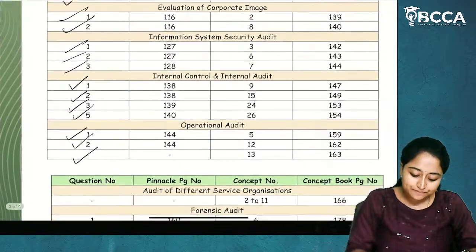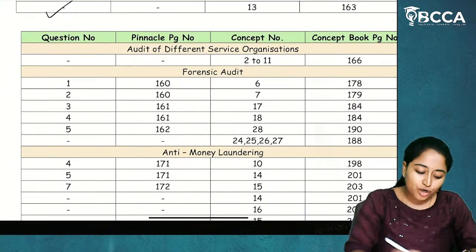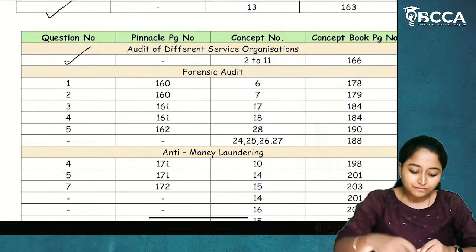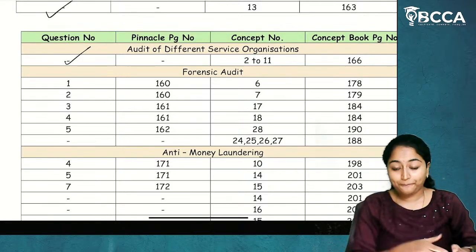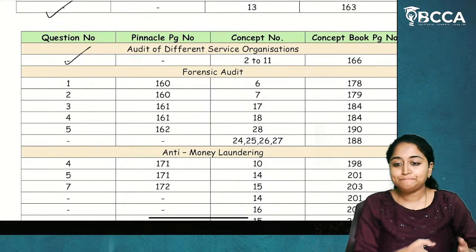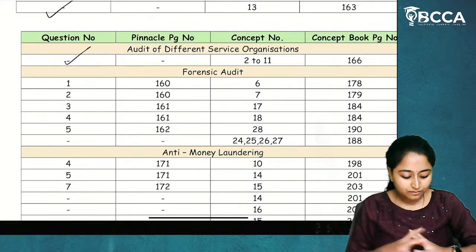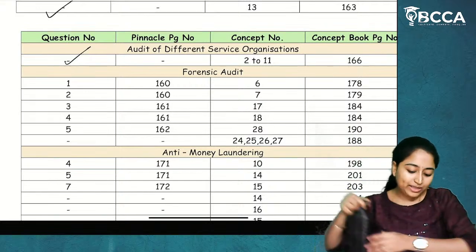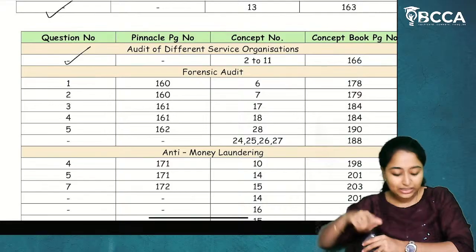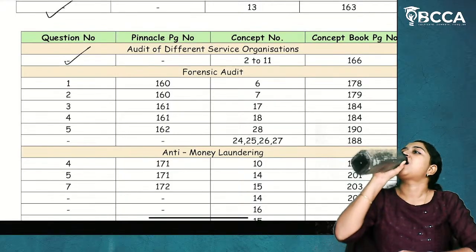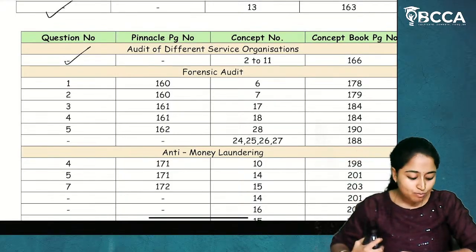Do you have any doubts? Any doubts from the audit of different service organizations? Is it clear? Is everything clear? If you have any doubts, you can ask me in the chat box. If you have no doubts, then we can move to the forensic audit section D. Banateja, clear, ma'am.